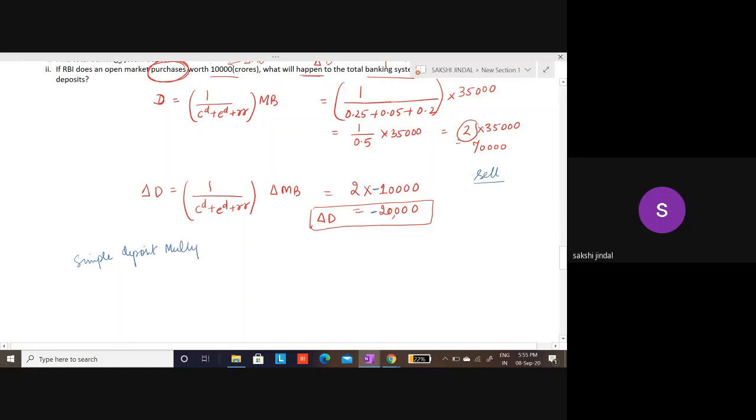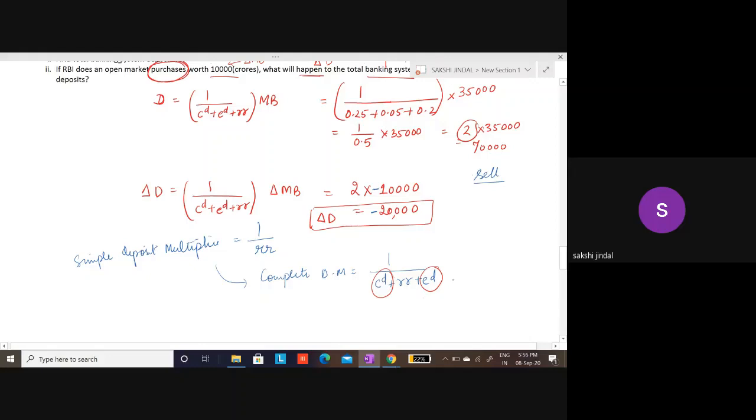Simple deposit multiplier was equal to 1 upon RR, and here my complete deposit multiplier was equal to 1 upon CD RR ED. So these are the new variables which we have introduced into this model. And also because we have added these two things, क्योंकि ये दो चीजें हम नई लेकर आए हैं इस मॉडल